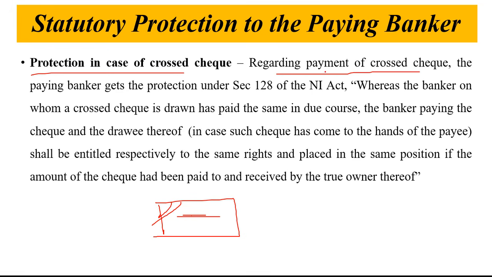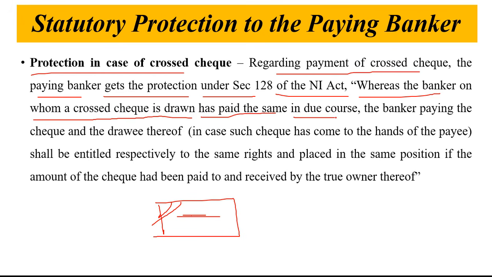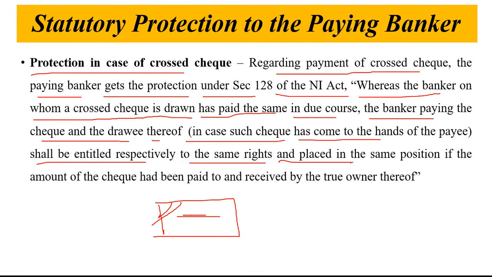Now regarding the payment of cross check, the paying banker gets the protection under section 128 of the Negotiable Instrument Act. Now what does section 128 say? Where the banker on whom a cross check is drawn has paid the same in due course, the banker paying the check and the drawer thereof, in such check has come to the hands of the payee, shall be entitled respectively to the same right and be placed in the position as if the amount of the check had been paid to or received by the true owner thereof.